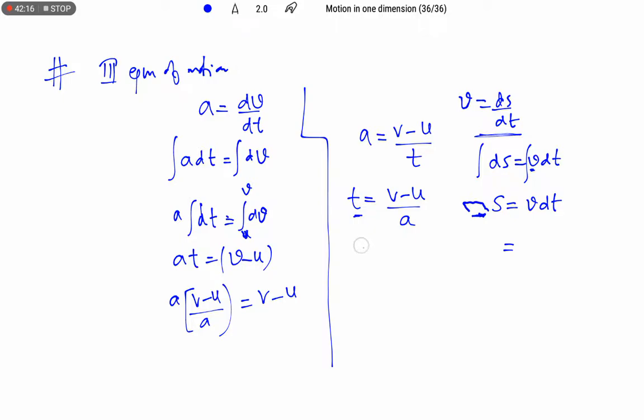Let us check it. a equals dv by dt. So dv is equal to a into dt. So a is constant, integration of dt. We are not approaching like this. Then what to do?